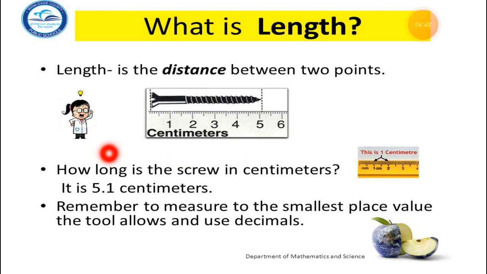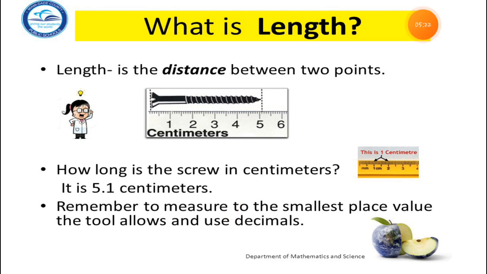Now the next topic is, how long is the screw in centimeters? It is 5.1. Each small dot means 1 centimeter. So how long is the screw in centimeters? From 1 to 2, this is a centimeter, right? So remember to measure to the smallest place value that the tool allows and use decimals.